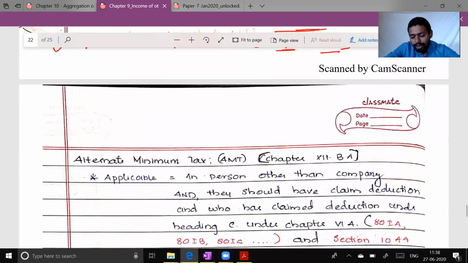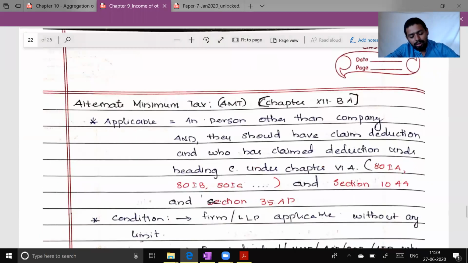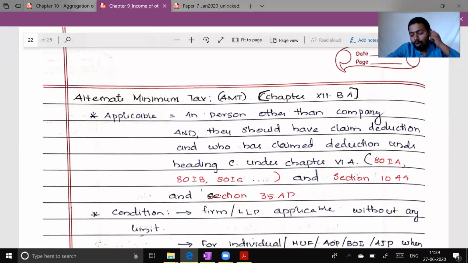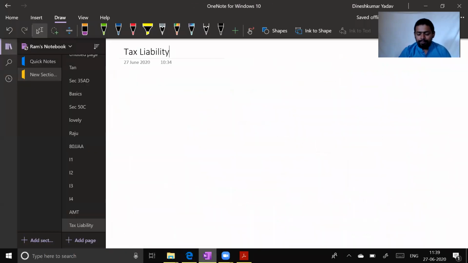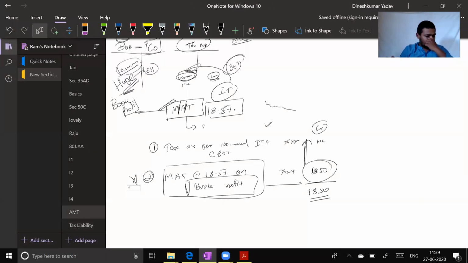Now, I started this lecture to teach alternate minimum tax. What is alternate minimum tax? So please understand one small story before that. So what is AMT?